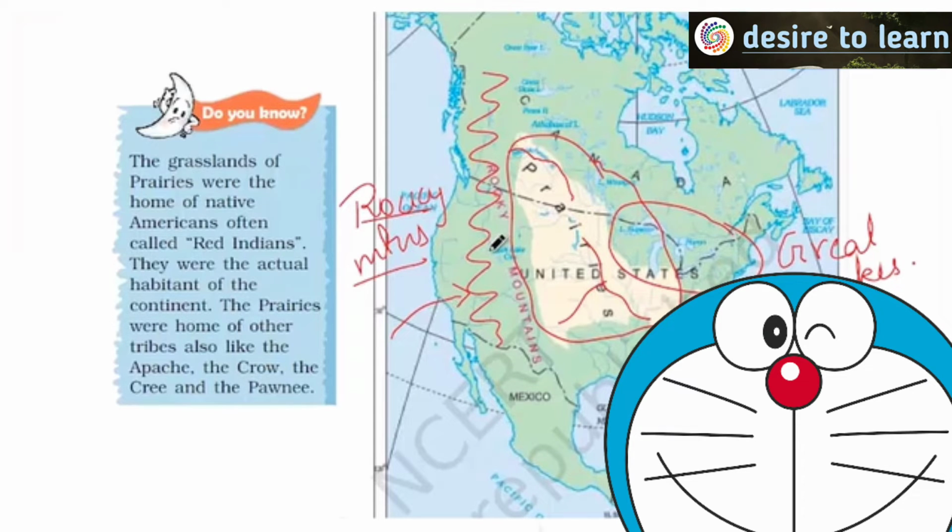But it crosses the Rocky Mountains. Once it crosses, it comes down. I have already told you, if air moves below in the troposphere, temperature increases, because with increasing height, temperature decreases. That is, if I am moving above, temperature decreases. If I am moving below, temperature increases.